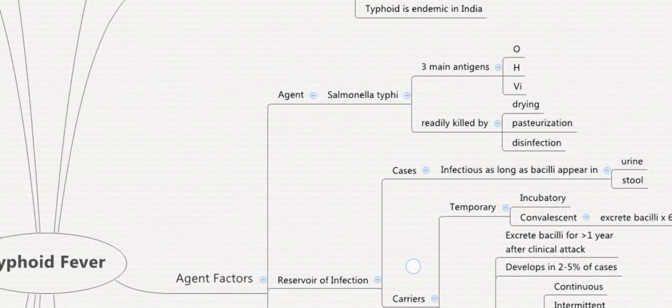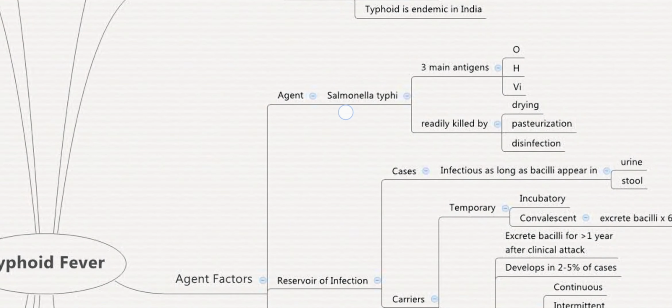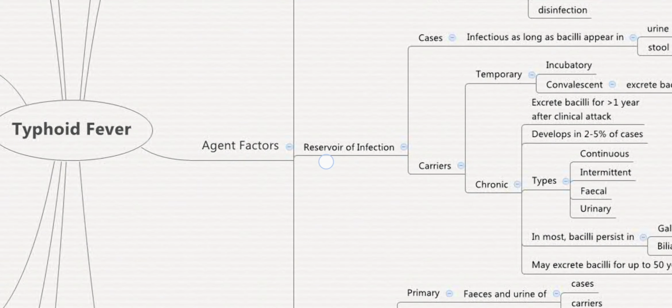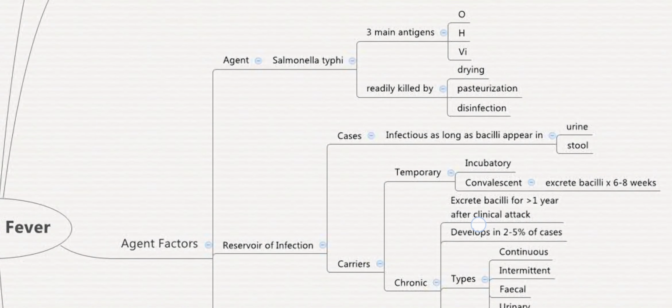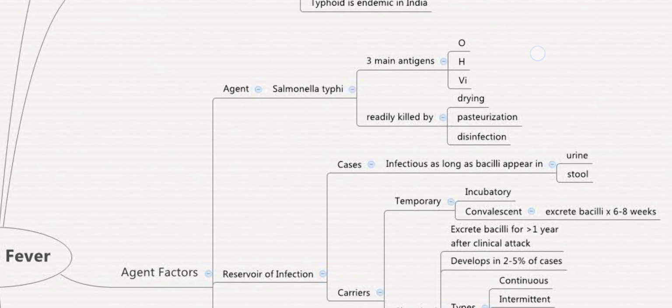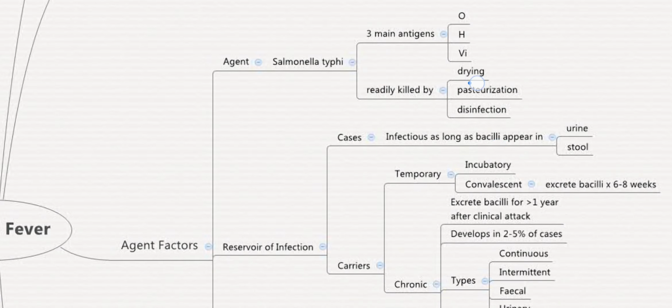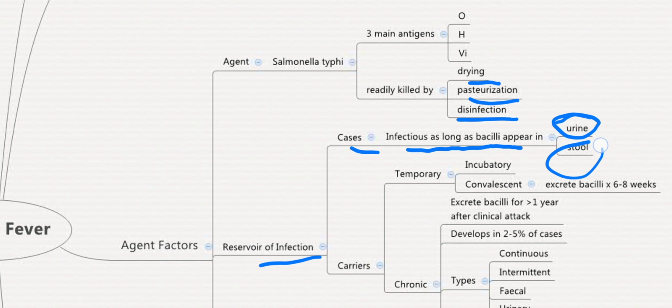The agent factors. Under this you have to write about the agent, that is Salmonella typhi. You should also write about the reservoir of infection and the source of infection. The agent is Salmonella typhi, which has three main antigens: O antigen, H antigen and VI antigen. It is readily killed by drying, pasteurization and disinfection. The reservoir of infection is the cases. It is infectious as long as the bacilli are appearing in the urine and the stool.